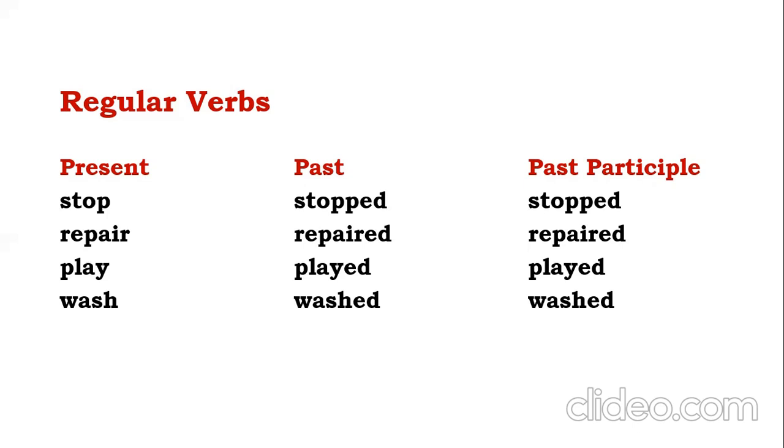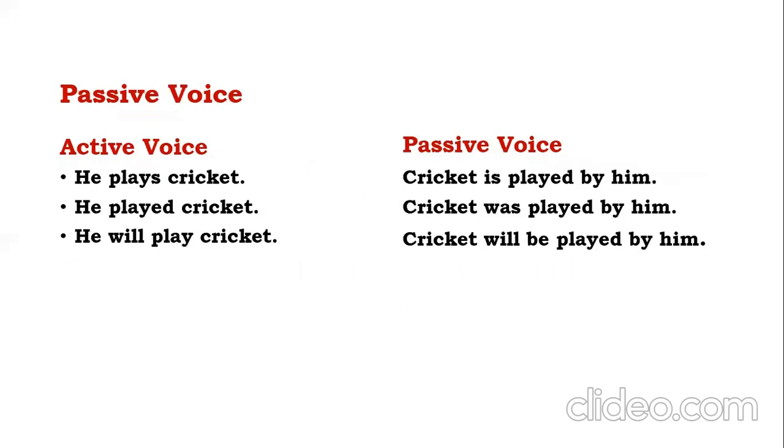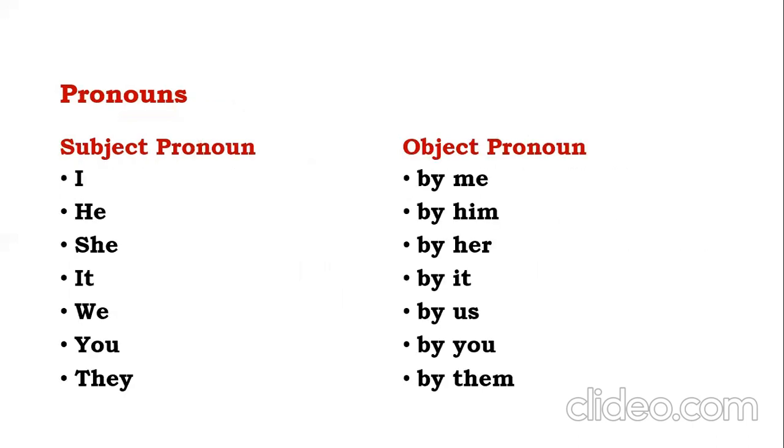And here past participle. Now, when you come to this category once again, you can see he plays cricket. There, play is a regular verb. Past participle is played. It doesn't change. It remains unchanged. Whereas the be verbs change, is, was, will be. You have to keep this in mind, please.